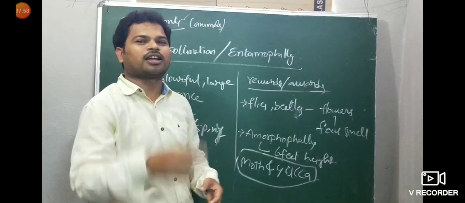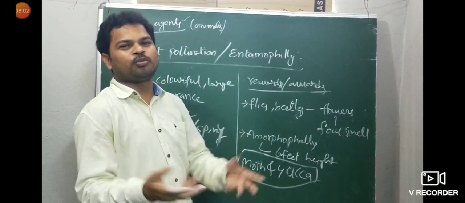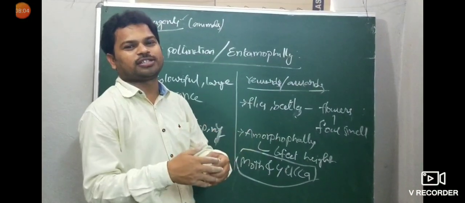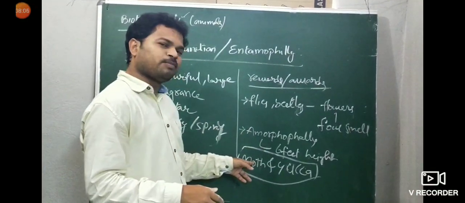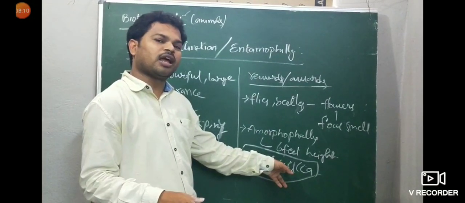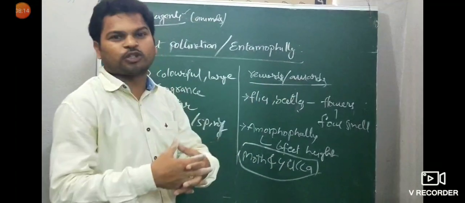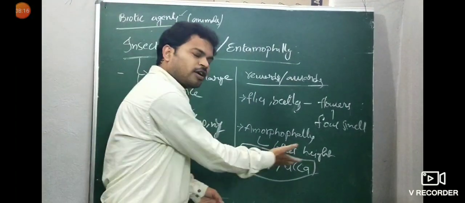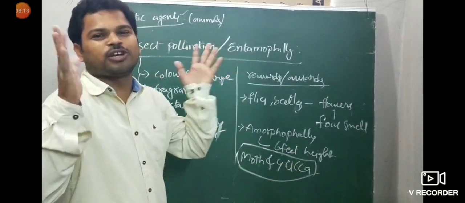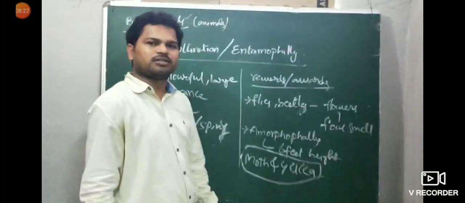Symbiosis means two organisms both help each other. You give curry, I give dal. You give pen, I give pencil. Both help each other. So the moth helps in pollination, and the yucca provides a safe area, the ovarian chamber or locule, to lay the eggs of the moth. Without this association, they cannot complete their life cycle. That much of an association, moth and yucca. This is nothing but awards or rewards.